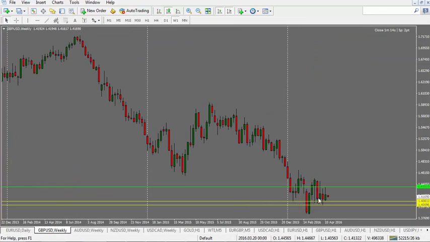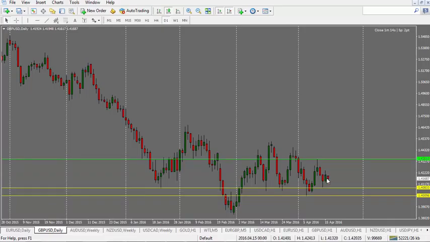Looking at the British pound US dollar here, the weekly close was bullish to neutral. Price did come down, however, it got rejected and pushed back up. Looking at the daily chart here, it was a bullish close. However, there was a rejection. Price went and tested the high and then got rejected. So now we could be looking at a potential move to the downside here, 40.80.